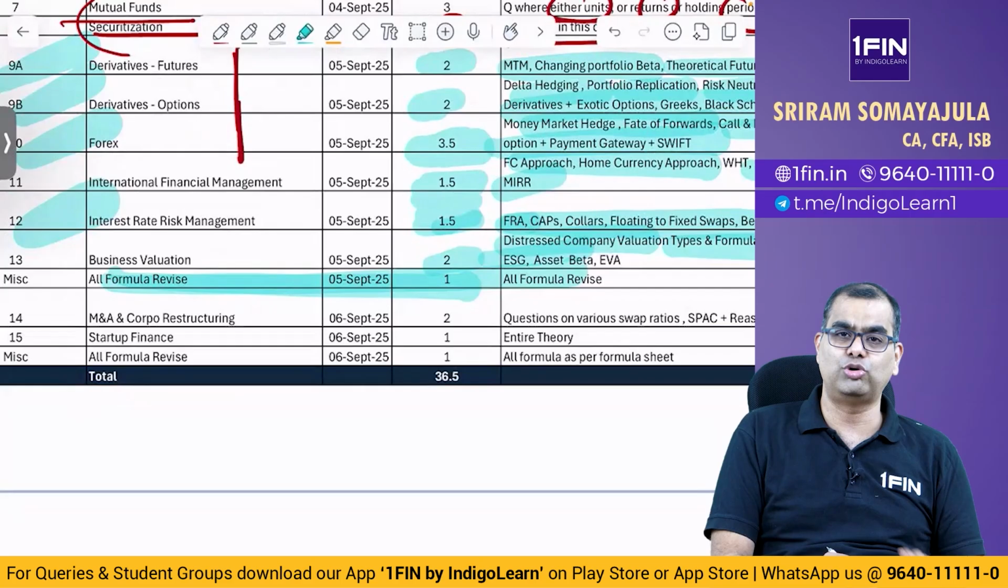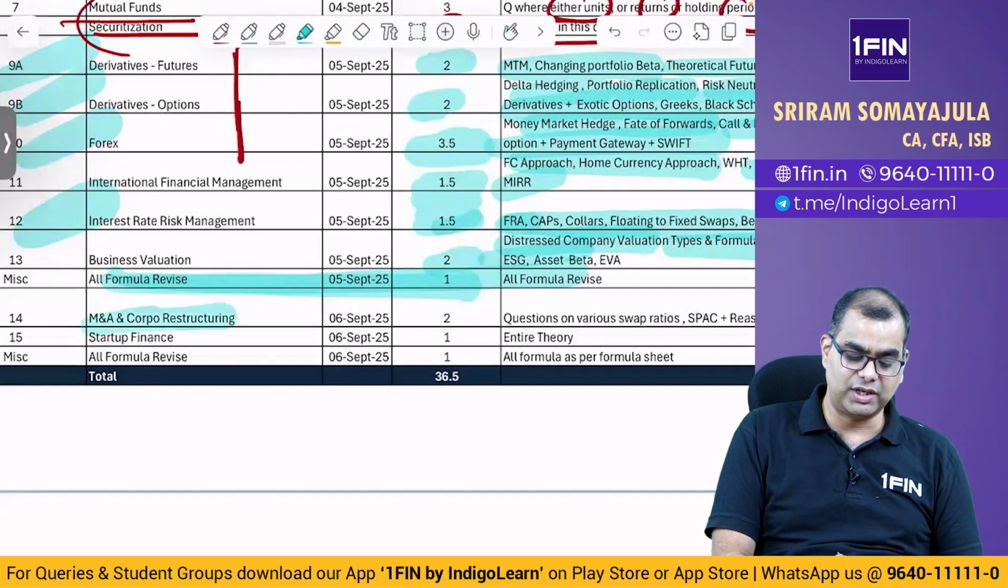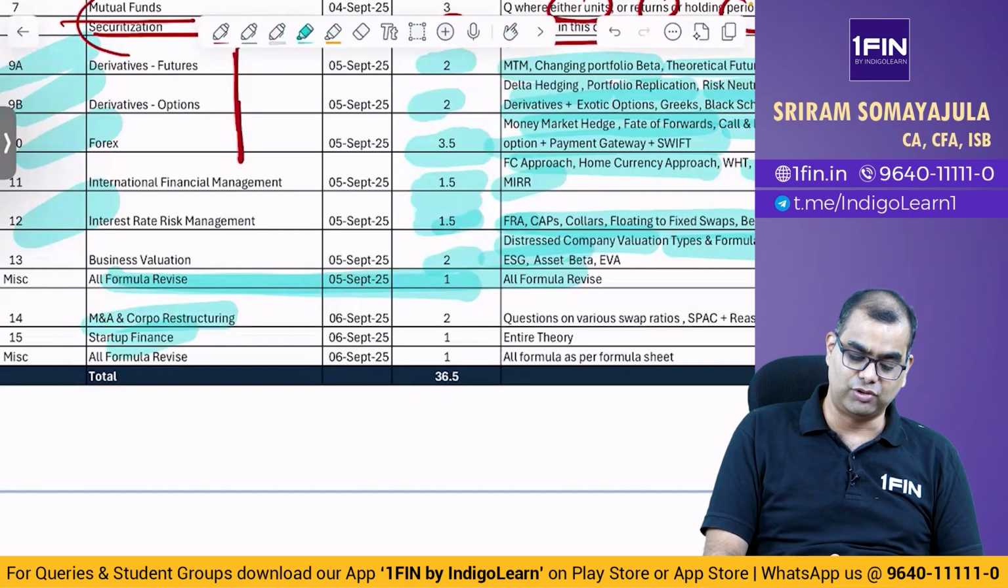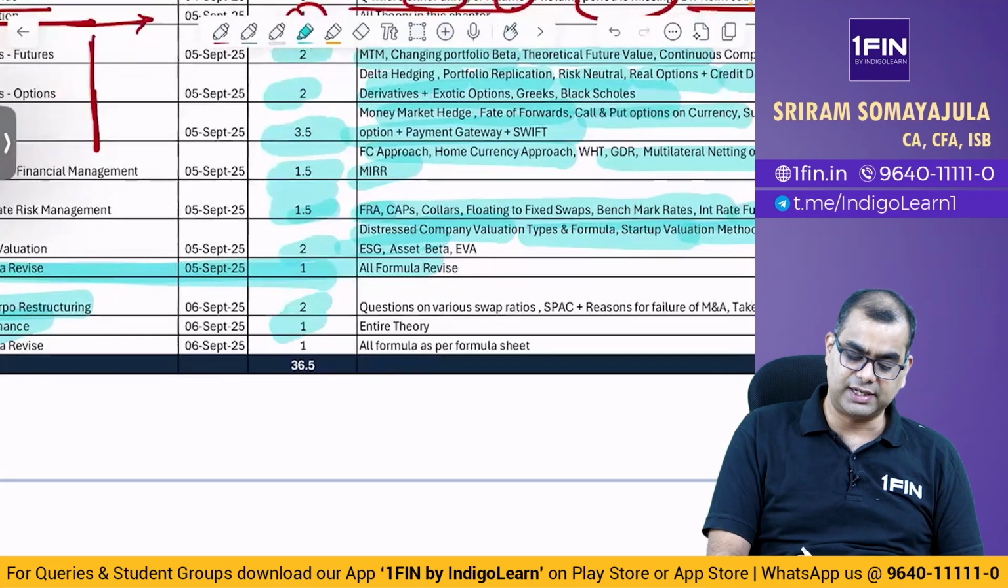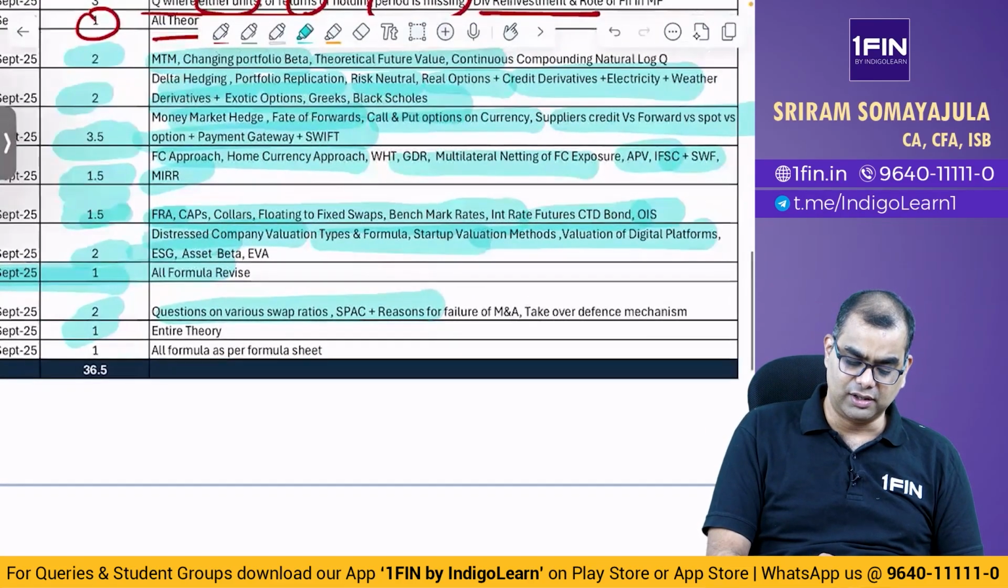Finally, next day morning, don't have too many things on your plate. Anything that is left out from the previous day, go through it. But finish one chapter, M&A, and the second chapter, startup. Have only these 2 chapters. Don't have too many chapters on the last day before the exam. Spend 2-3 hours on that and go through various types of swap ratio.